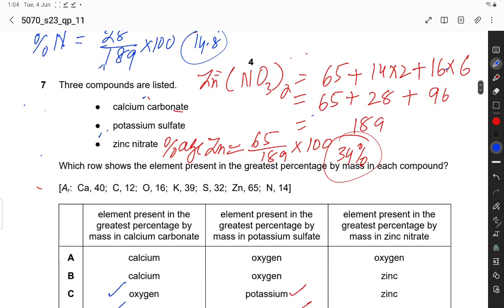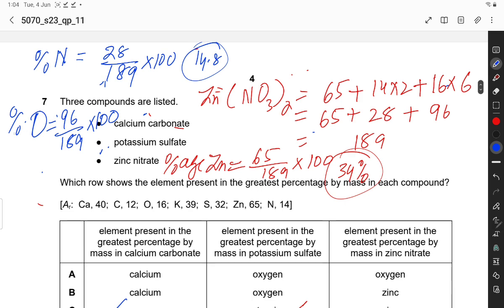Now come to the oxygen. The percentage of oxygen is equal to 96 divided by 189 into 100. So this is the most, because the percentage of an element is directly proportional to its AR and the number of atoms present in this compound. So 96 divided by 189 into 100.